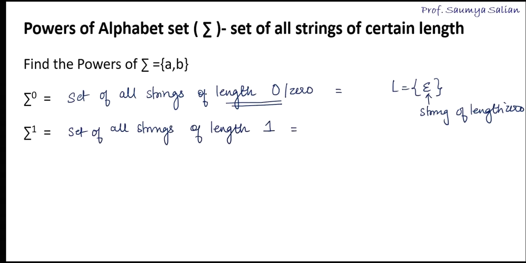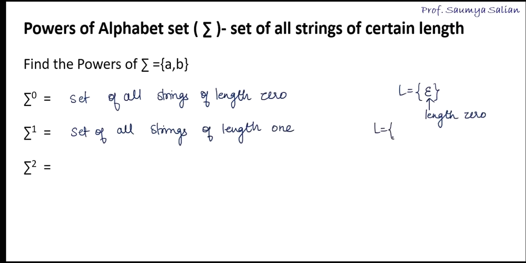Right? So here, over the alphabet set {a, b}, my language will have all the strings of length 1. So here, one string possible is a, another is b. Next, the set of all strings of length 2. So sigma to the power 2 indicates the set of all strings of length 2.